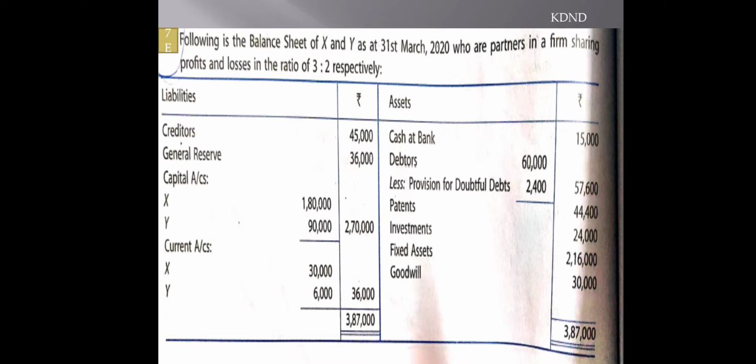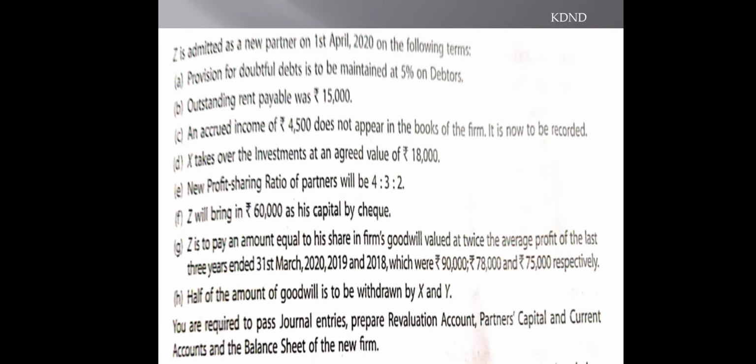X and Y are partners, and here Z is admitted as the new partner. A provision for doubtful debts is there, outstanding rent payable is there, accrued income of 4,500 that does not appear is there, X takes over an investment is also there, and the new profit sharing ratio is 4:3:2. Z will bring 60,000 as his capital by cheque, and Z is to pay an equal amount as his share in the firm's goodwill, valued at twice the average profit of the last 3 years. Half of the amount of goodwill is withdrawn by the partners. So all these things we are going to input in this particular sum.